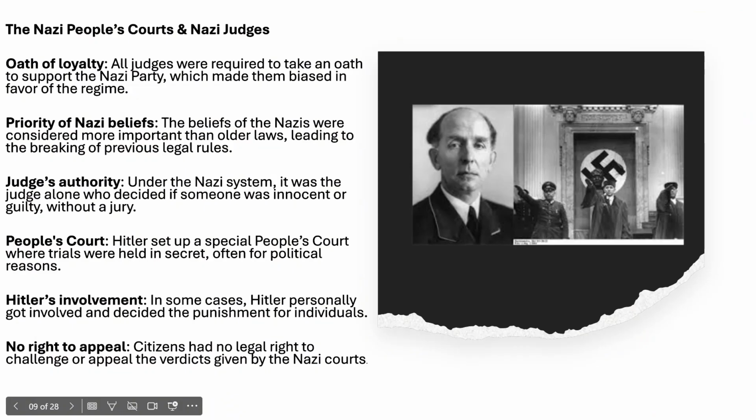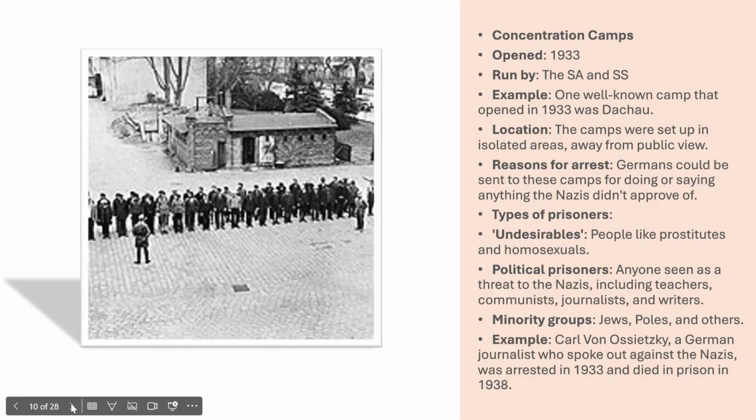Hitler set up a special people's court where trials were held in secret, often for political reasons. He could get rid of anyone he didn't like. In some cases, Hitler personally got involved and decided the punishment for individuals. Citizens had no legal right to challenge or appeal the verdicts given by the Nazi courts.